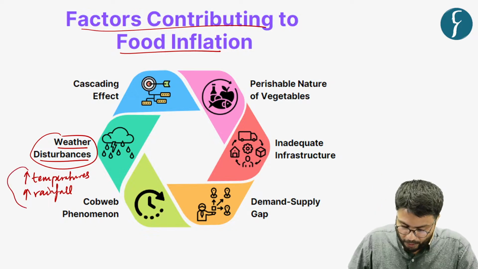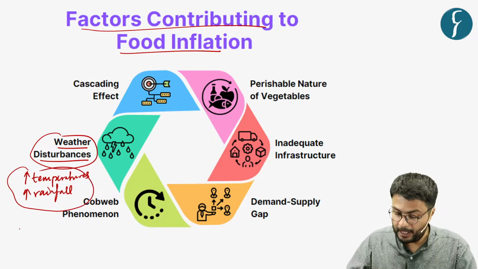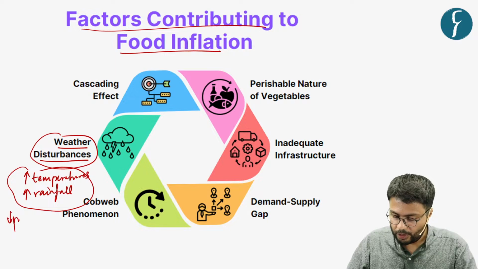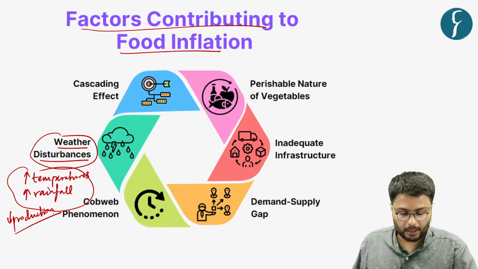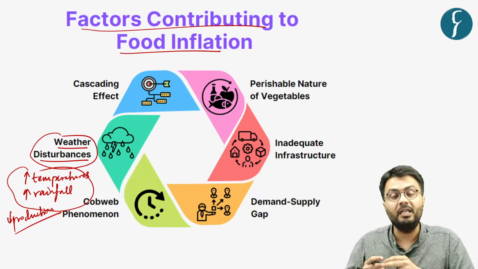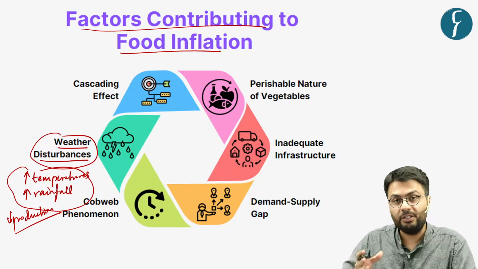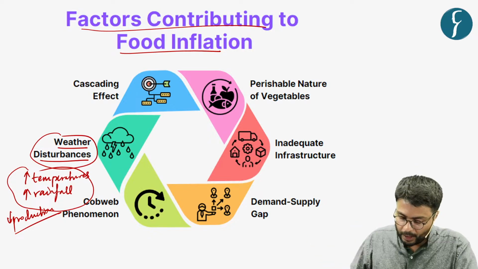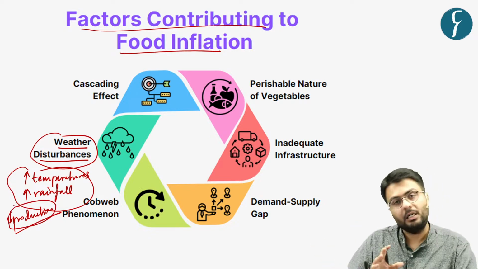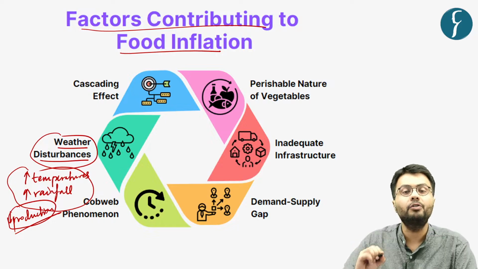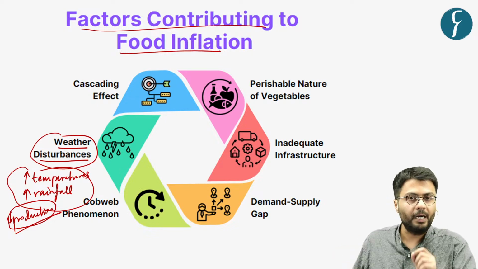Because of these two factors, the production of food products has been affected because it reduces the yield and it also damages the plants which eventually grow into crops. Hence, the production of food products is suffering because of change in weather patterns.